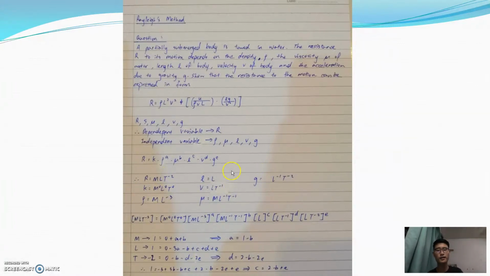And this is the third step: we have to find all the dimensional variables for these variables, and we sub into this equation.